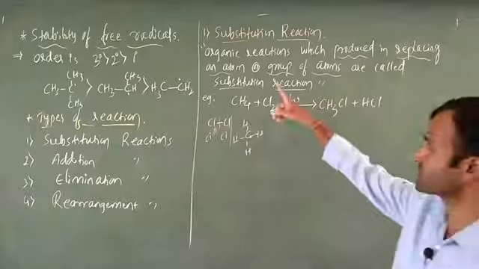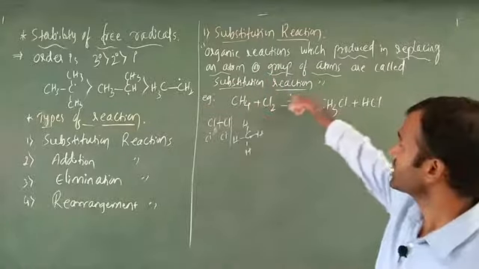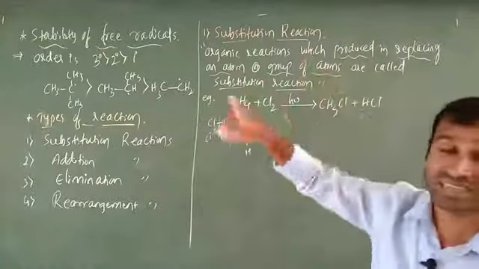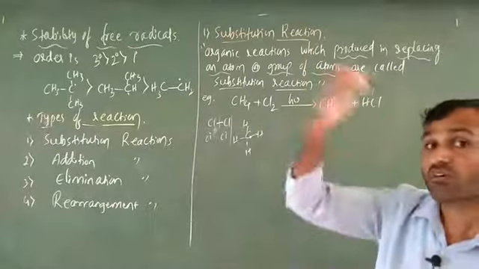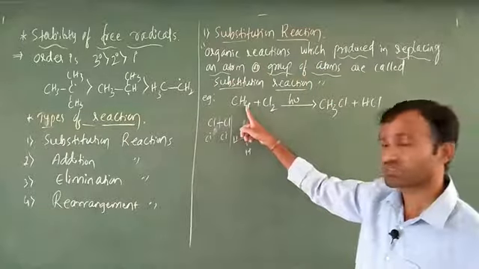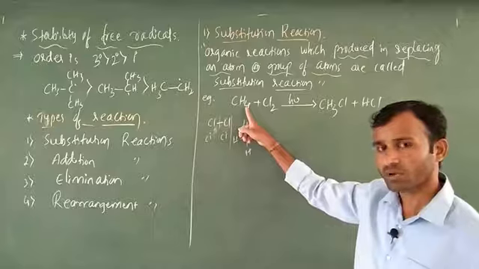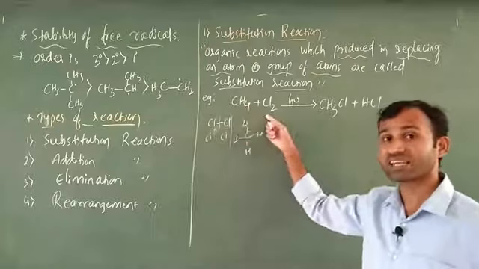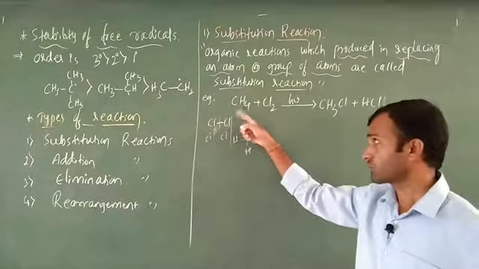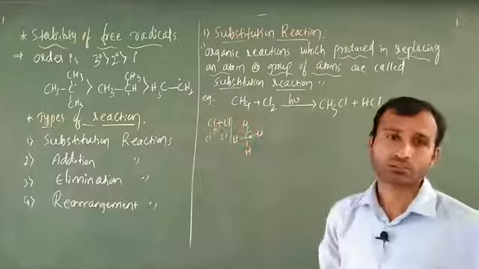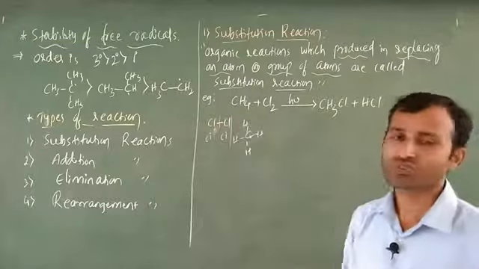According to the definition, organic reactions in which an atom or a group of atoms is replaced. Here a hydrogen atom is replaced by a Cl atom. If you want to replace one atom, you have to add one atom, which is compulsory in a substitution reaction.